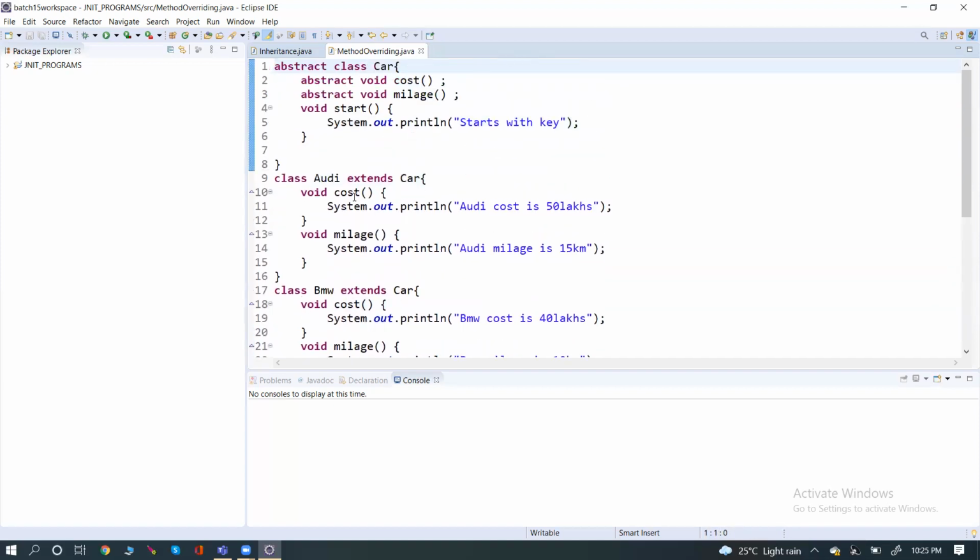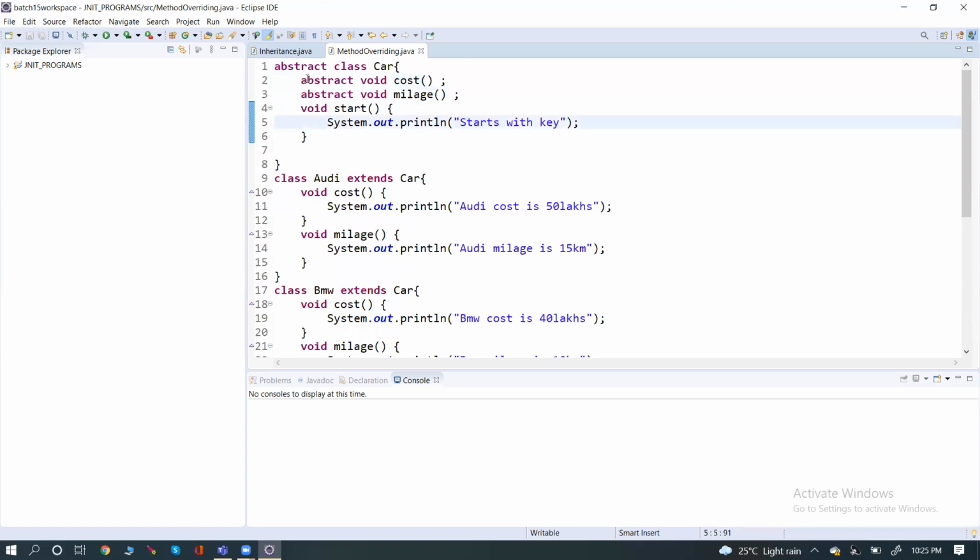The cost is declared and being reused inside the Audi and BMW, that is overriding. Abstraction. So we have all the concepts here, right? Inheritance, overriding, abstraction. Next.